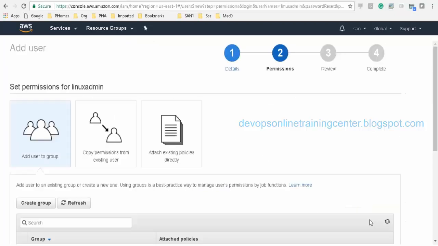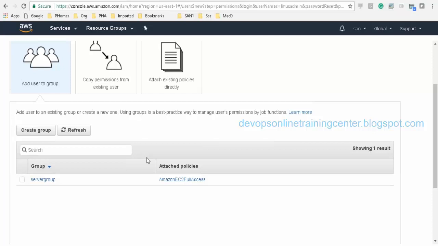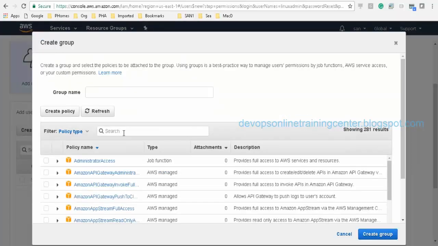So next I'll go to permissions. There is already a group created, or let us create a new group. I'll just say group name as Linux admin group.